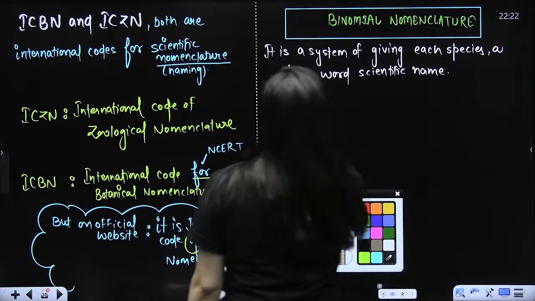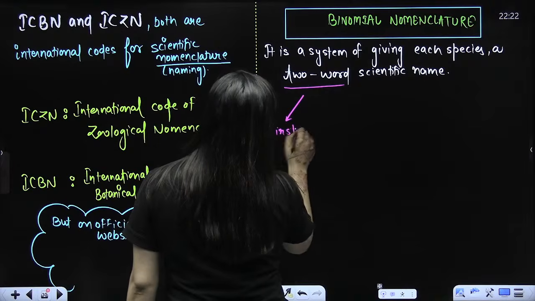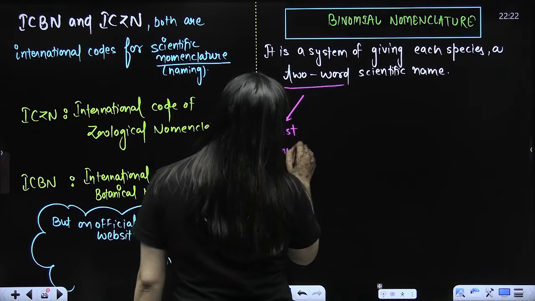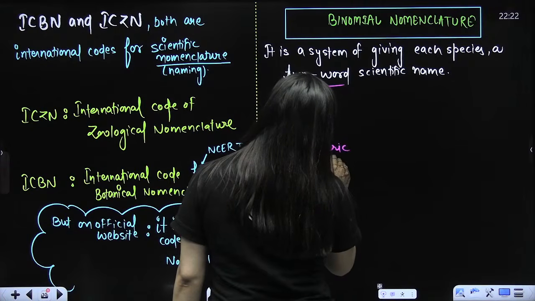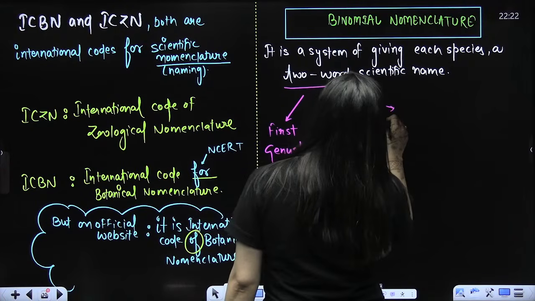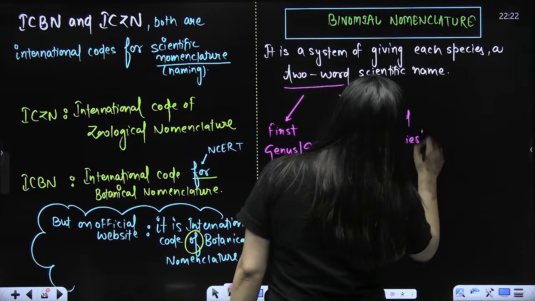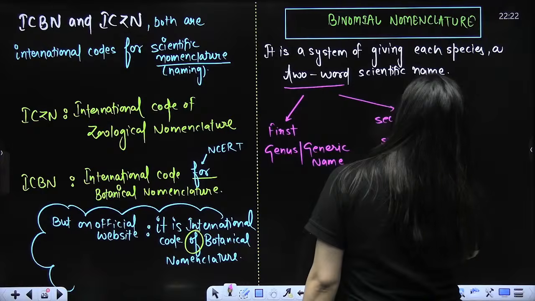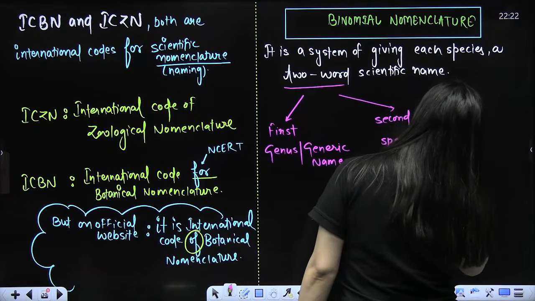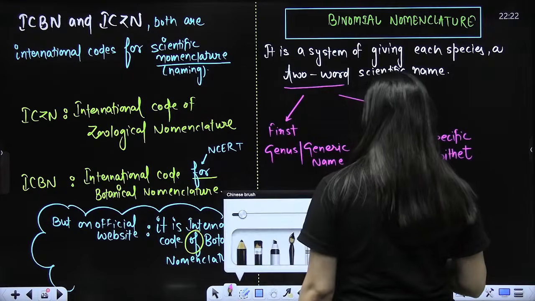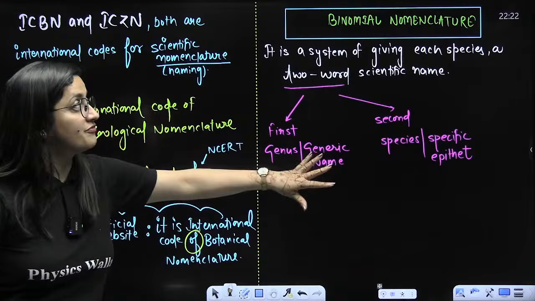So what are those two words? First is genus, also known as the generic name. We'll discuss that in detail. Please pay attention. The second one is species, or you can call it the specific epithet. Genus or generic name, species or specific epithet.